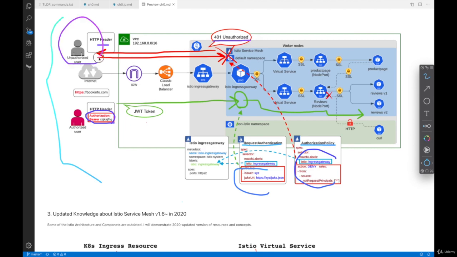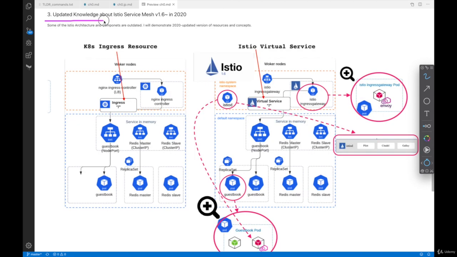be returned to users. Third reason is updated knowledge about Istio Service Mesh for version 1.5 and after in 2020. Some of the Istio architecture and components are already outdated, so I will demonstrate the 2020 updated version of resources and concepts of Istio Service Mesh.